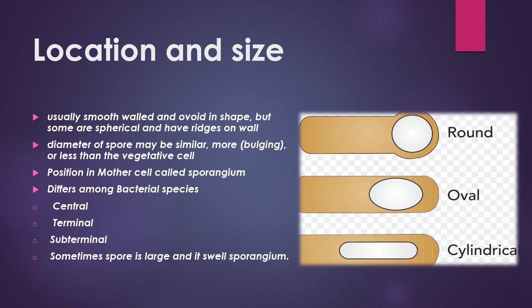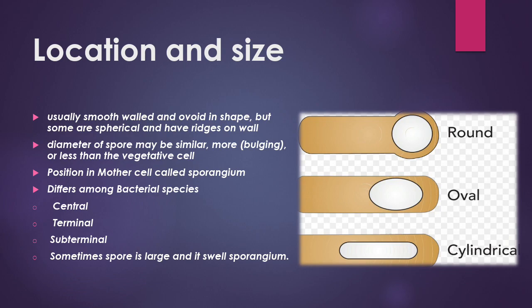Some are round, oval and cylindrical. Usually smooth-walled and ovate in shape, but some are spherical and have ridges on their walls. The diameter of spores may be similar to, or more or less than, that of the vegetative cell.